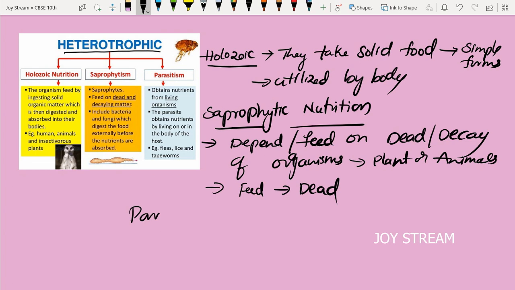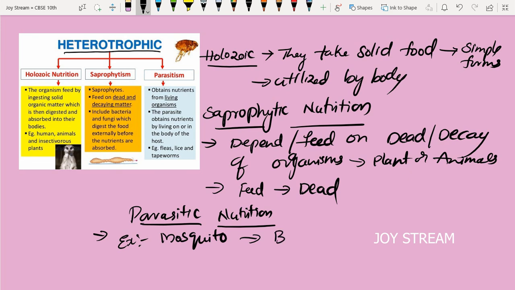Next, parasitic nutrition. In parasitic nutrition, they do not kill the organisms, but they feed on the living organism and get nutrition from that living organism. So, for example, mosquito.